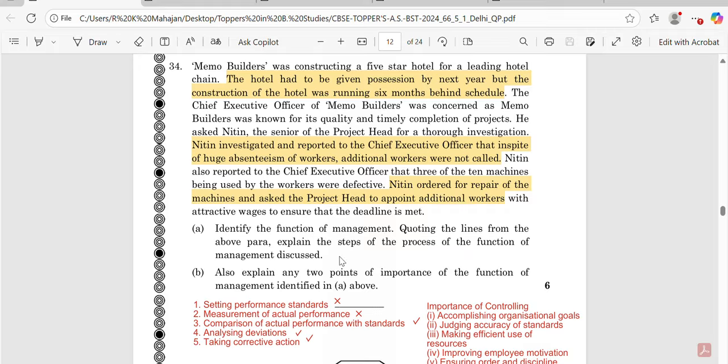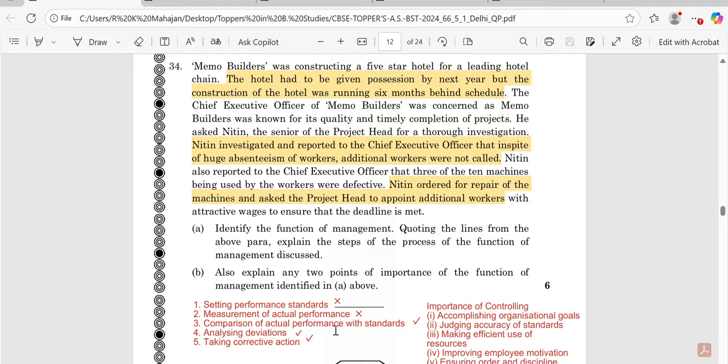So in the first point, we have known that this case study is based on the controlling function, and in the controlling function you can note down the steps. So here are basically 5 steps in the process of controlling, and then after going through we have to see which steps of the controlling have been covered. When you go through the entire case study, you will find that steps number 3, 4, and 5 have been covered in the case study.